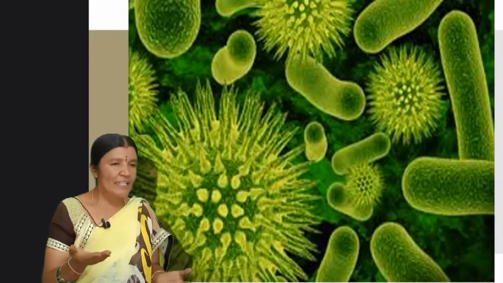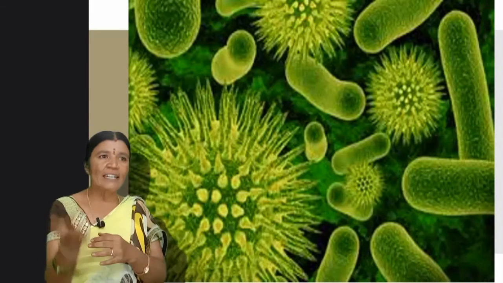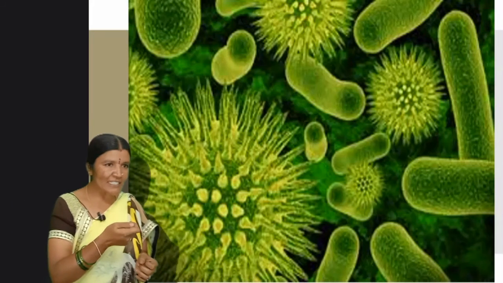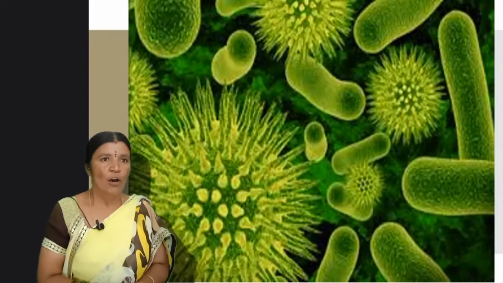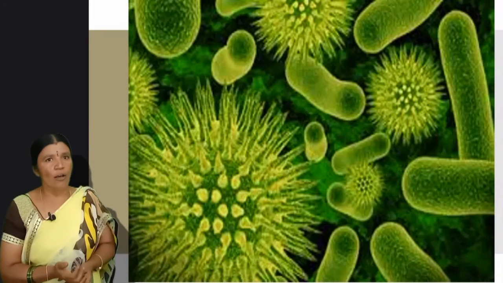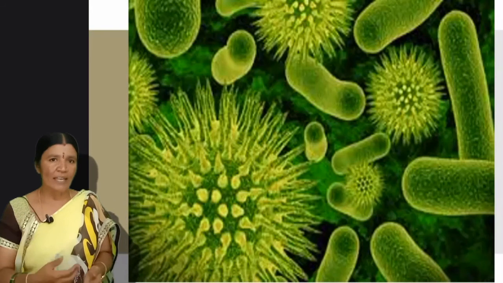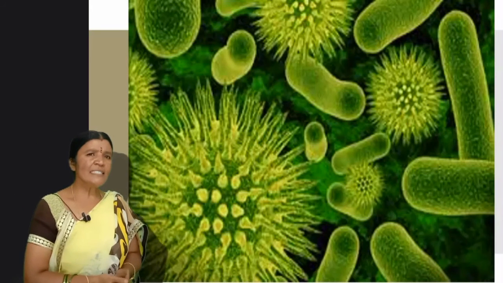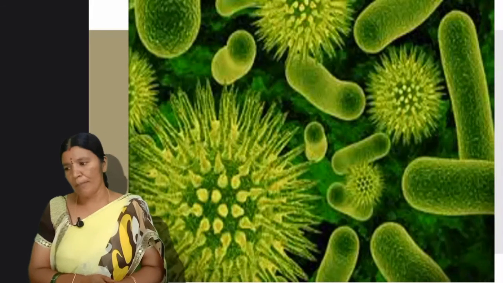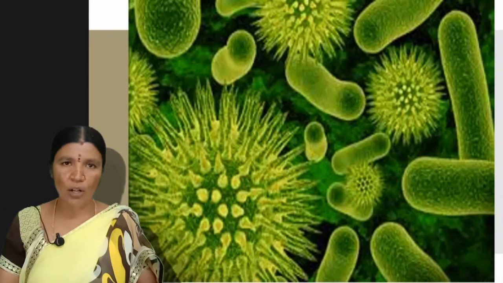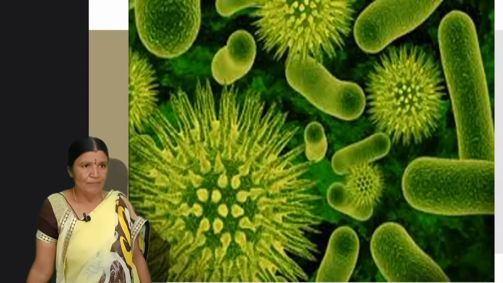For example, the polio vaccine, so that in future we should not get polio, they give us the polio vaccine beforehand. Or the chickenpox vaccine also. They are all produced with the help of microorganisms. Many other diseases are also cured by using these vaccines.